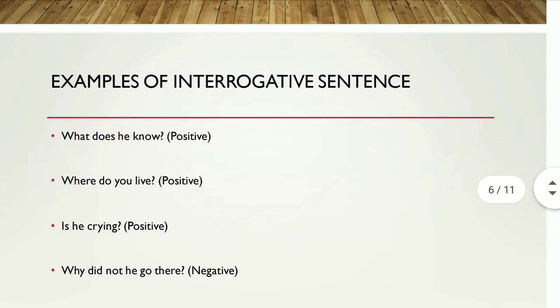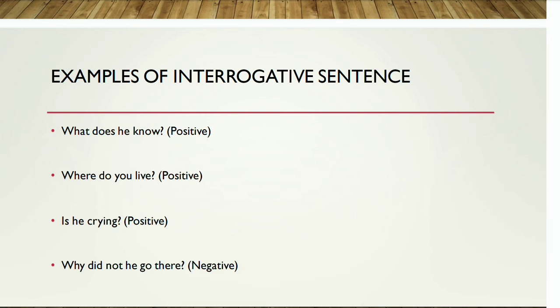There are some examples of interrogative sentences we have here, like what does he know? In this sentence we are inquiring something and it is positive in sense. So this is an example of an interrogative sentence. In the second example, which is where do you live, this is also an example of an interrogative sentence because we are inquiring something and it is also positive in sense. The third example, which is is he crying, is the same case, that we are asking about something and it is also positive in sense.